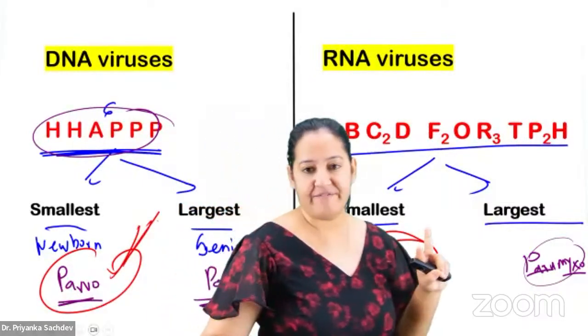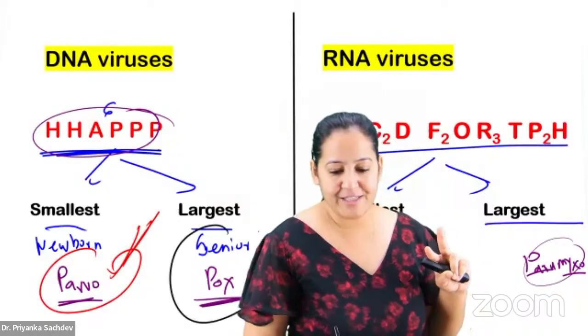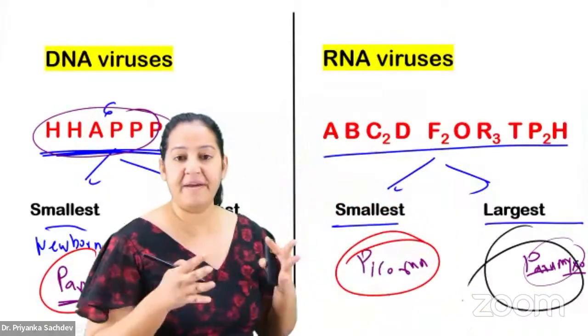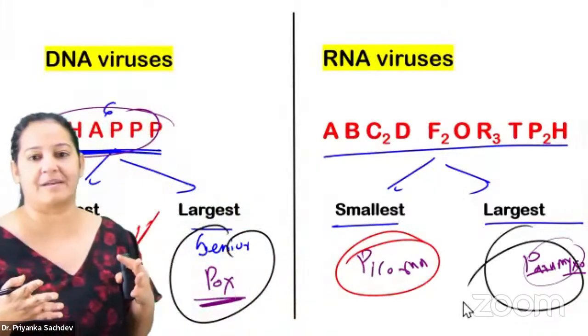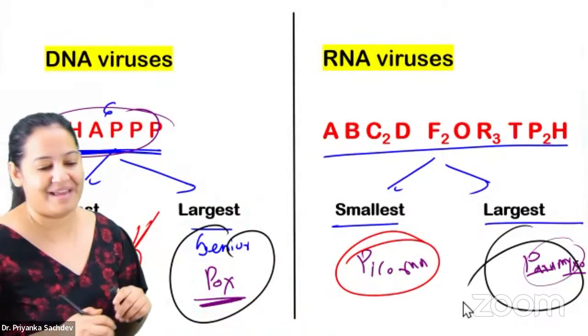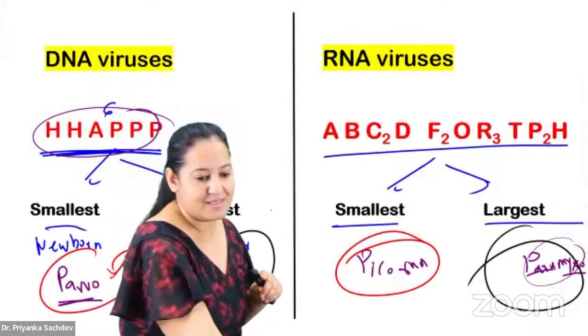And we have two grandfathers. Who are the two grandfathers? One is Pox, one is Paramyxo. If we compare the two grandfathers, who is more senior? Among the grandfathers, who is more senior? Again the answer is Pox.